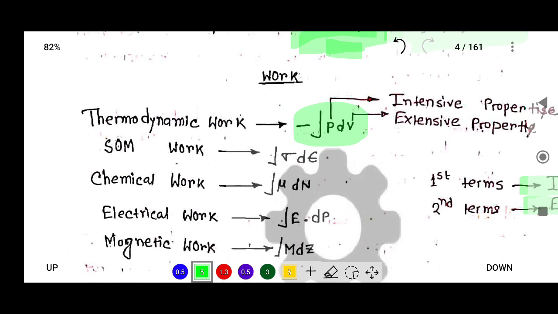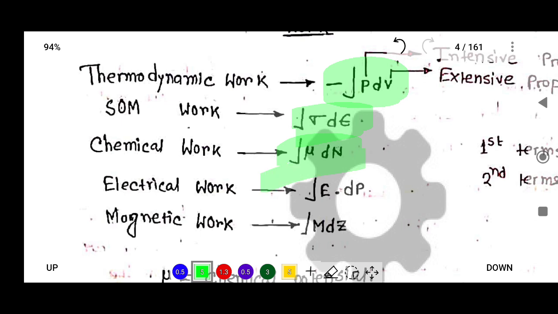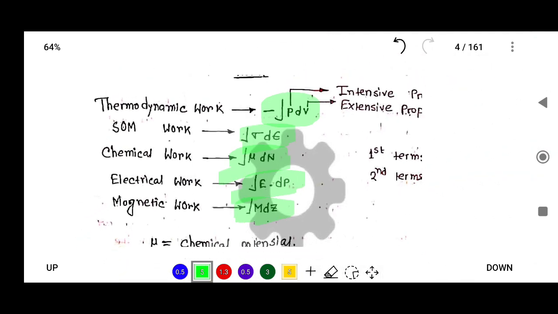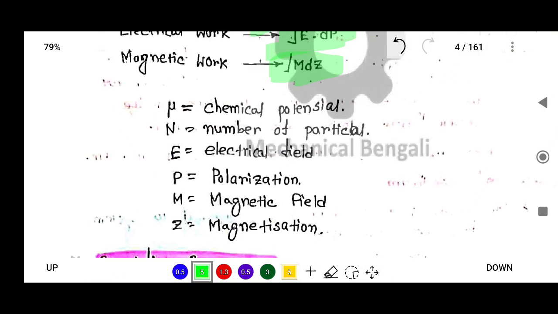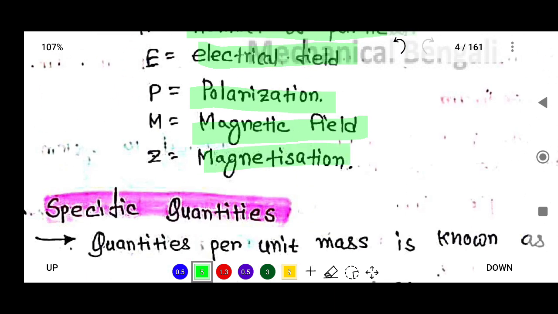For stress work, integration sigma d epsilon. So the first term is intensive and the second term is extensive property. For chemical work, integration mu dn. Electrical work, integration E dP. Magnetic work, integration M dZ. So for every work, the first term is intensive property and the second term is extensive property. Remember that. Here mu is the chemical potential, n is the number of particles, E is the electrical field, P is the polarization, M is the magnetic field, and Z is the magnetization.